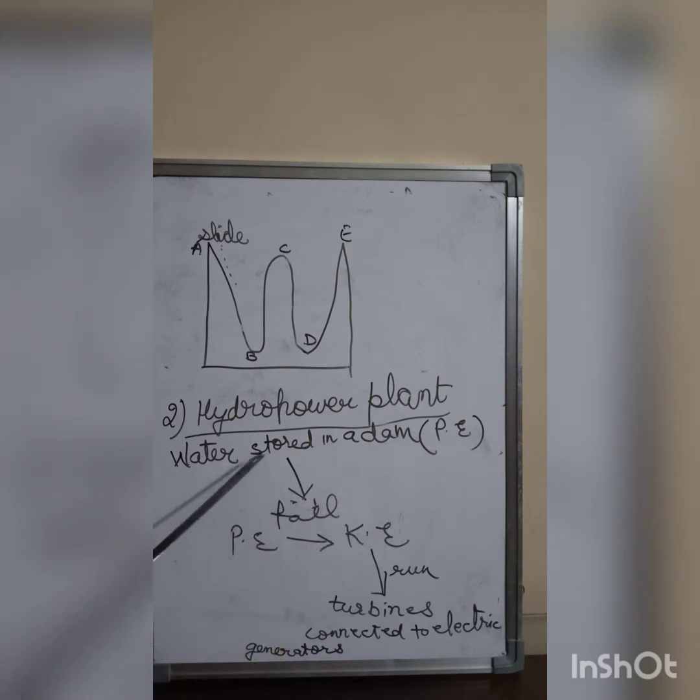When this water is made to fall, what happens? Potential energy changes into kinetic energy. This kinetic energy then runs water turbines, and these turbines are connected to electric generators. As a result, these electric generators produce electricity. So we can say mechanical energy is converted into electrical energy.